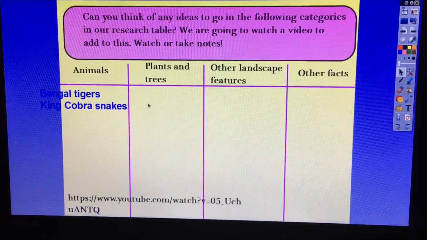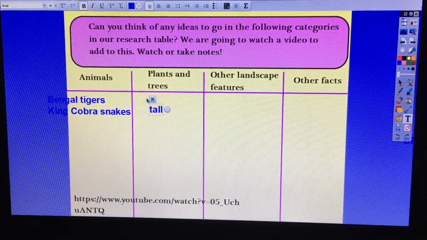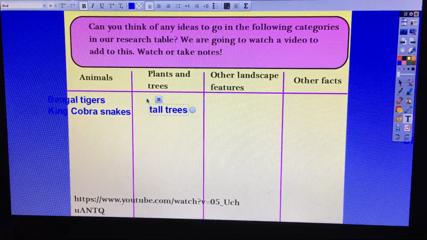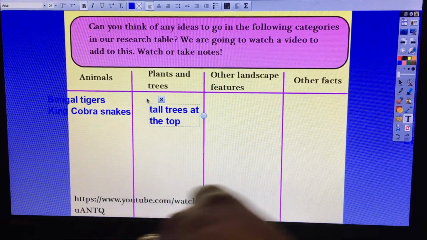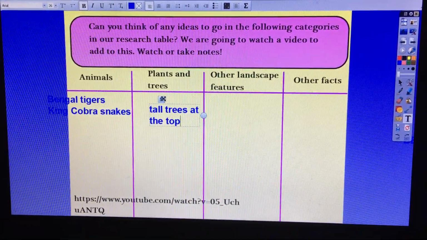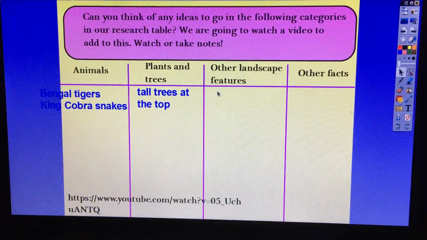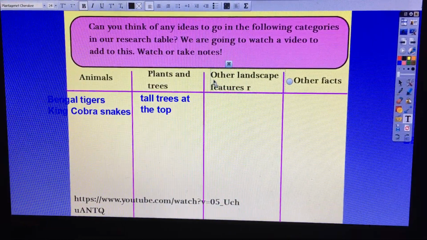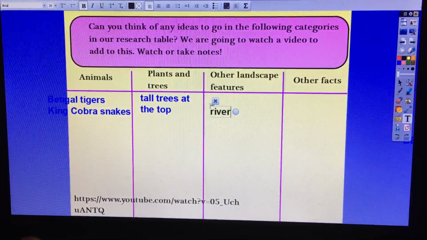Plants and trees. So I'm going to say tall trees at the top. You'll find out what that top layer is called later. Other landscape features. So I'm also going to write, I saw rivers, so I could write river here.